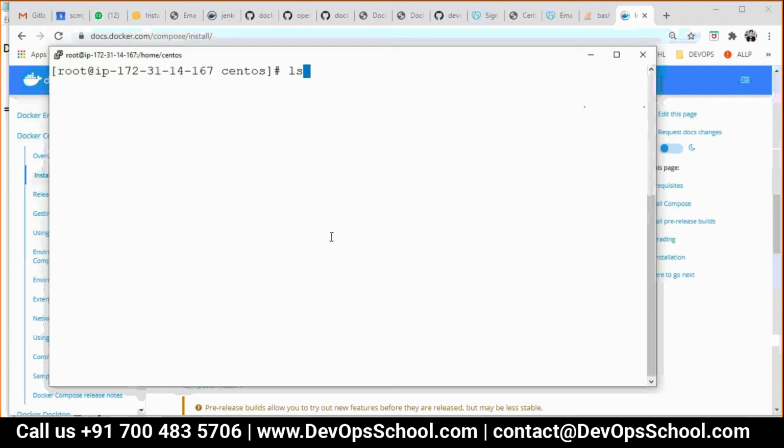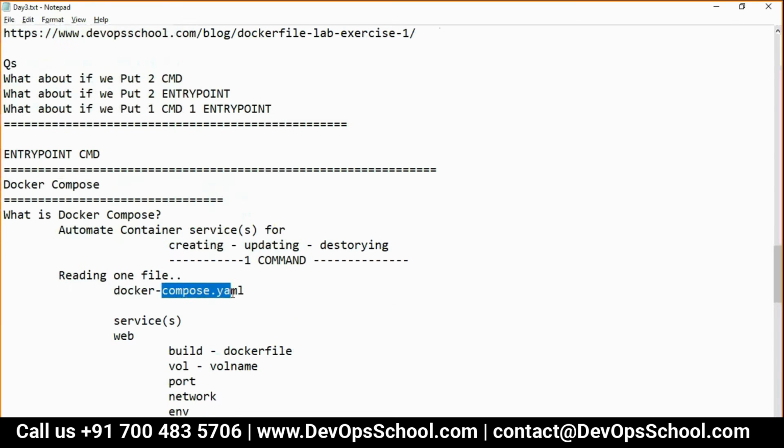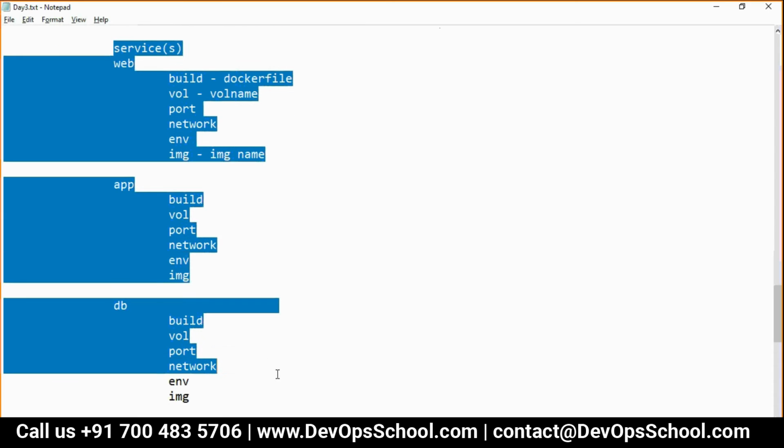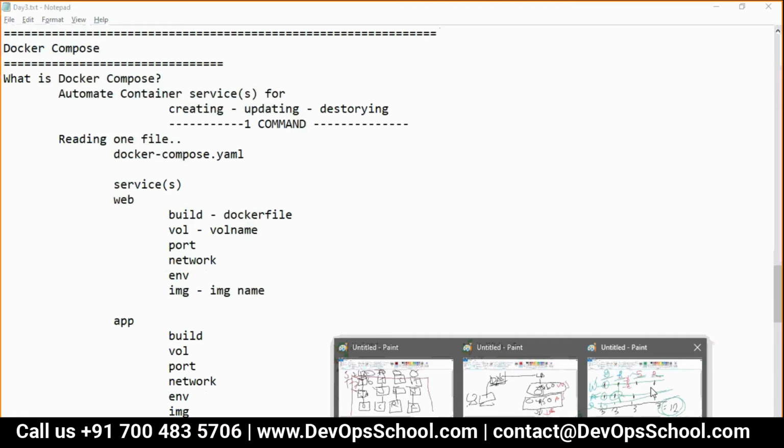Docker Compose got installed, but the question is, where do you get the YAML file from? So one YAML file I'll give to you. I'll show you, it's very simple to write. This skeleton is required. Now, first I'll explain.